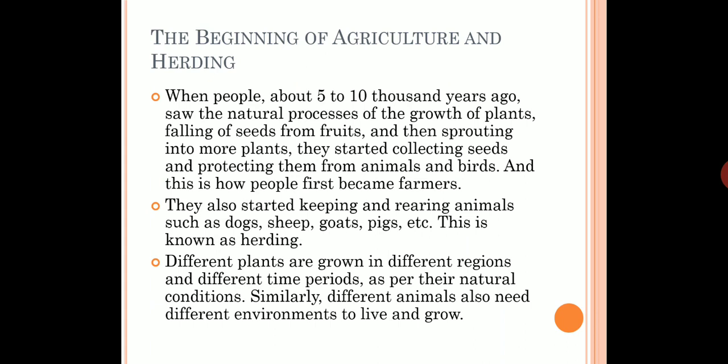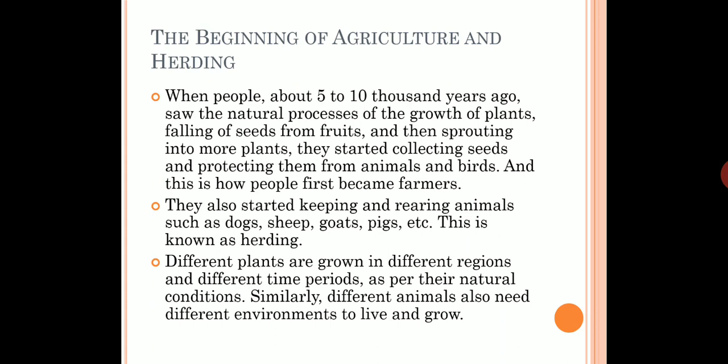How did agriculture and herding start? Let's go back around 5 to 10,000 years ago, where people of that period saw the natural process of growing of plants. They saw the seeds falling from fruits, and after falling on the ground, the seeds sprouted themselves into new plants.